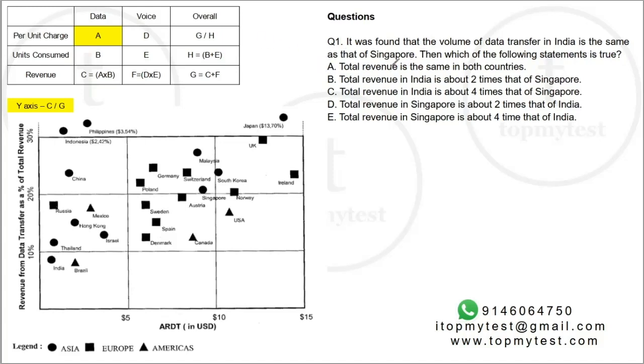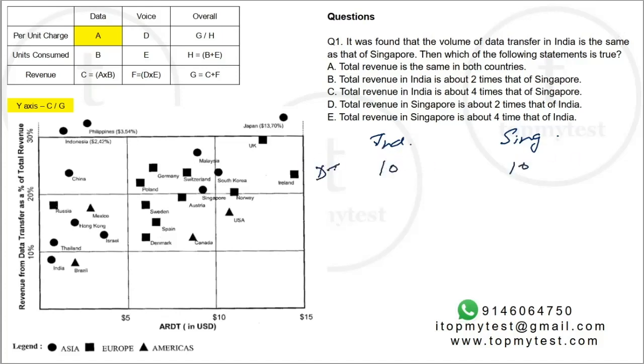Let's see what is required. Total revenue in both the countries. Total revenue in India is 2 times this. Total revenue in India is 4 times this. So you're comparing the total revenue of Singapore and India. We need to find the total revenue of Singapore and India. It's given that the volume of data transfer is the same, so let's assume 10 units of data transfer.